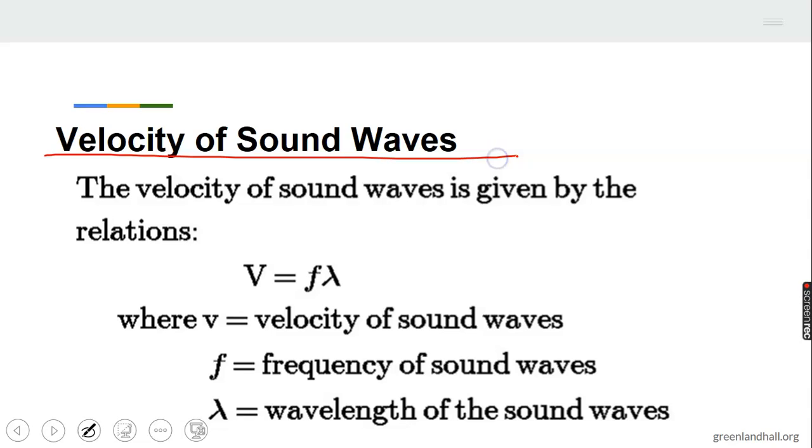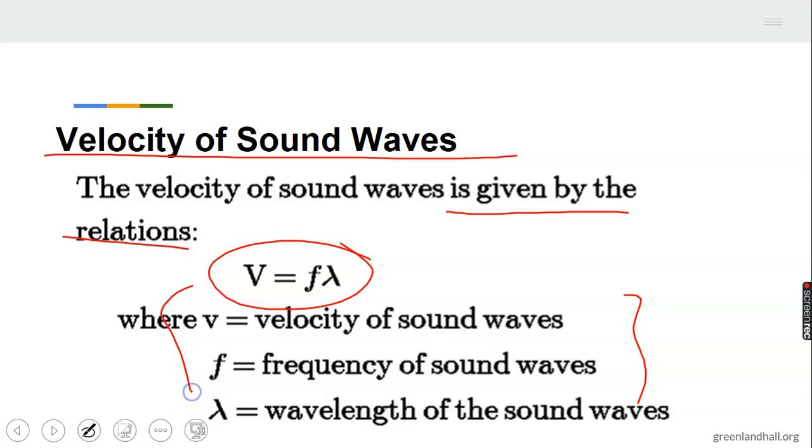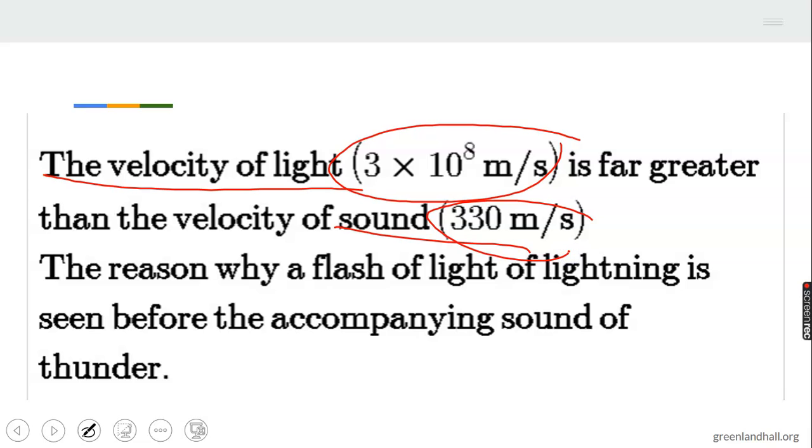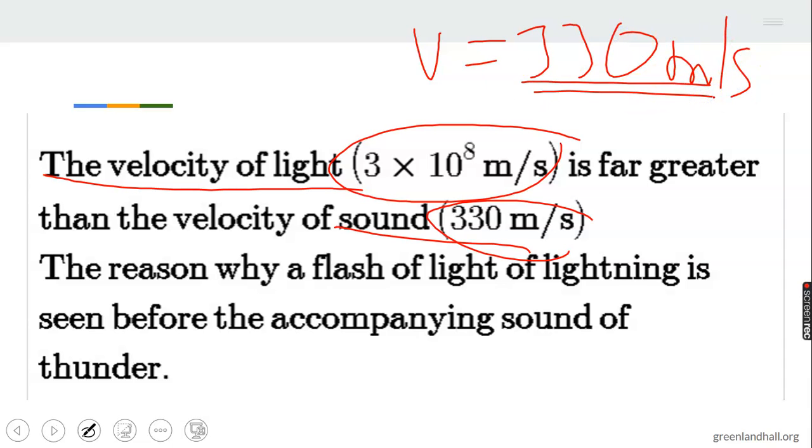Now, velocity of sound waves. The velocity of sound waves is given by the relation V equals F lambda. I believe we have done this in the previous class. Now, the velocity of light is 3 times 10 to the power 8 meters per second and is far greater than the velocity of sound. From experiment, it was discovered that the velocity of sound equals 330 meters per second, although this speed is for the speed of sound in air.